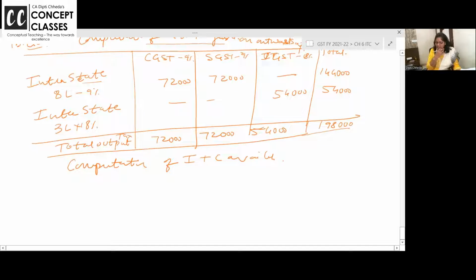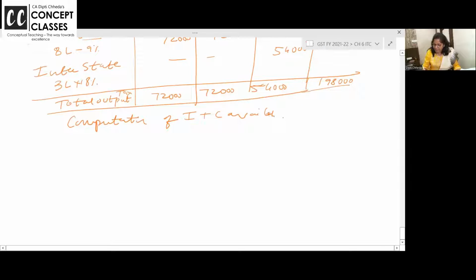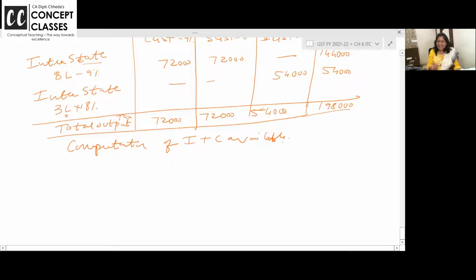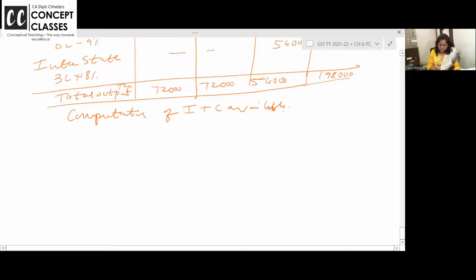But exam में they can give you कि if the turnover is 50 lakhs के above last month. See, right now the turnover is 8 lakh and 3 lakh, 11 lakhs. But if the turnover exceeds 50 lakhs, you need to take care of that also.